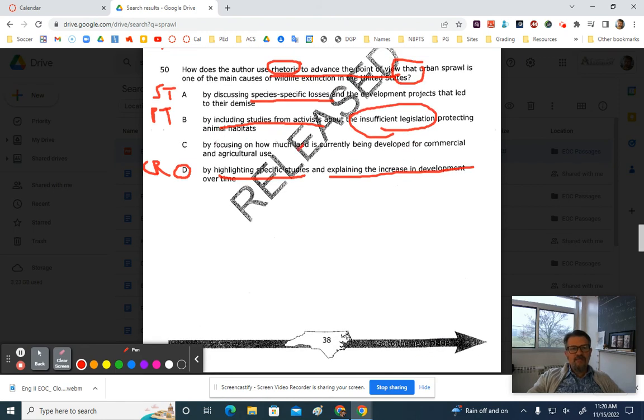Answer choice C, by focusing on how much land is currently being developed for commercial and agricultural use. Again, beautiful partial truth trap. This one's really tricky because it definitely does all of this. It focuses on land currently being developed for commercial use, but the word agriculture is the problem here. So there's not a lot of land currently being developed for agricultural use. So great partial truth trap. So strike, 2 partial truths, and the correct answer.